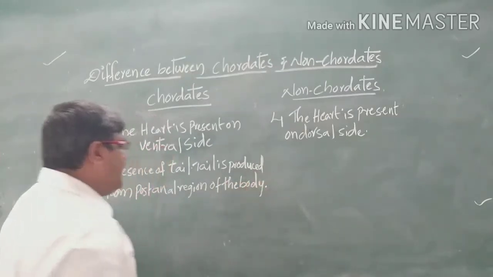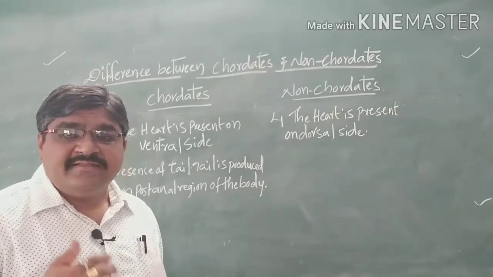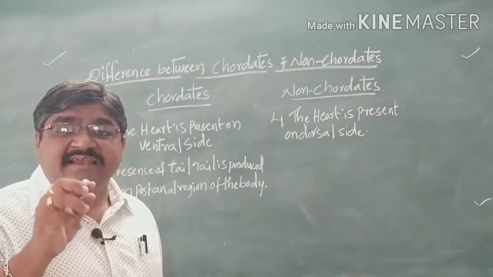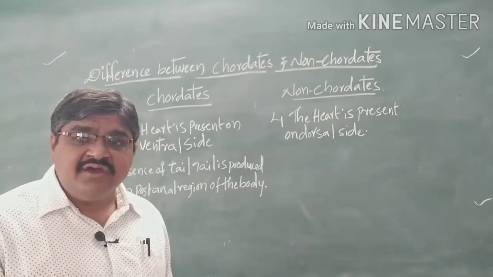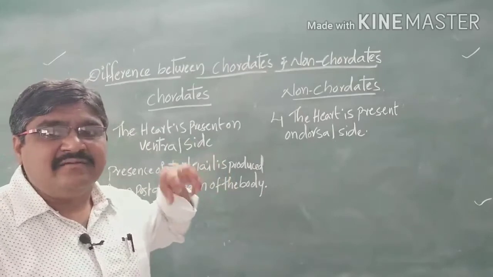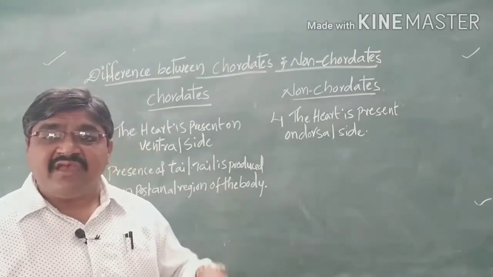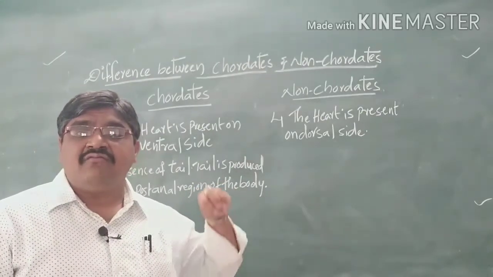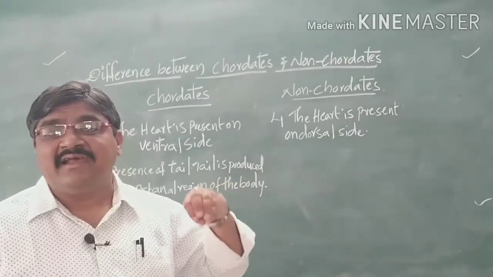That means the presence of the tail is a character feature of the vertebrates. The tail arises from the postanal region. From the postanal region, the tail is produced. So here we can use the word postanal tail, which is present in the vertebrates. Why? Because the tail arises from the postanal region, so we can call it a postanal tail part.